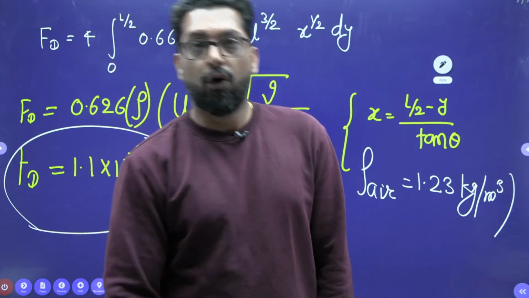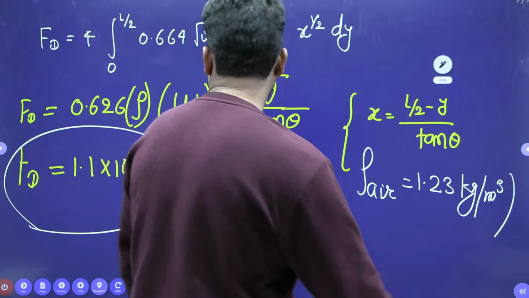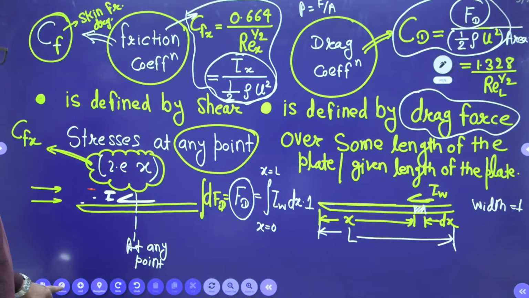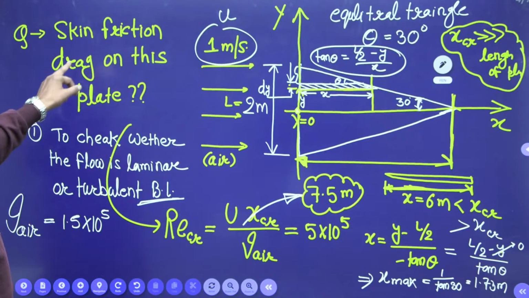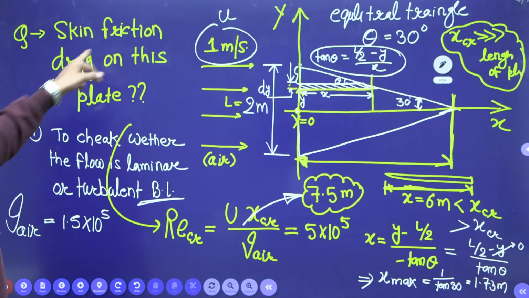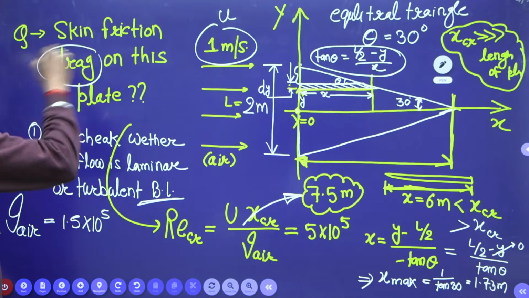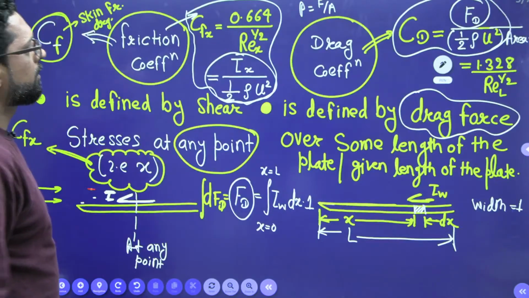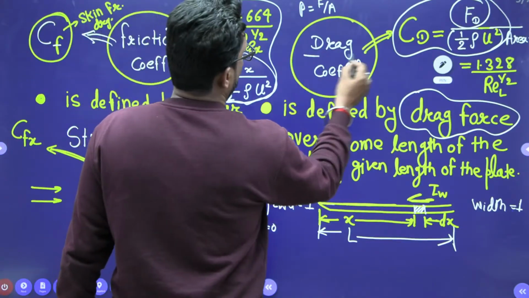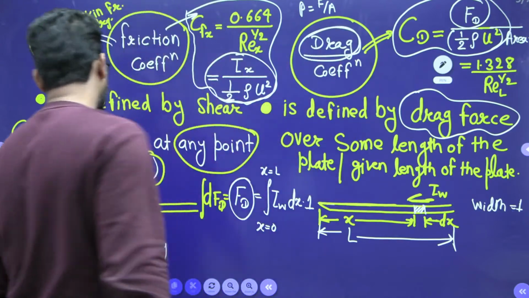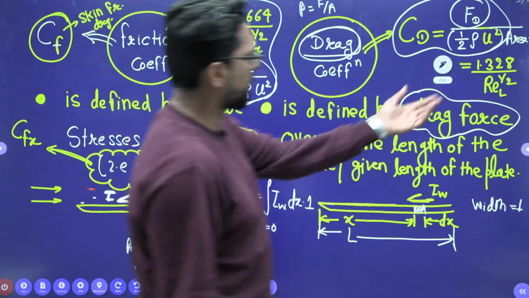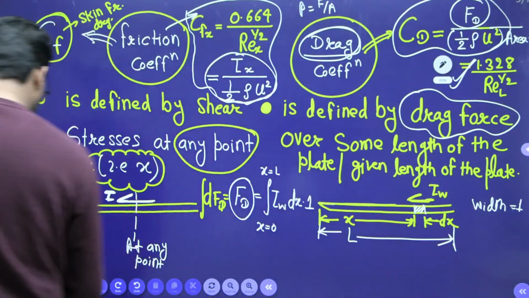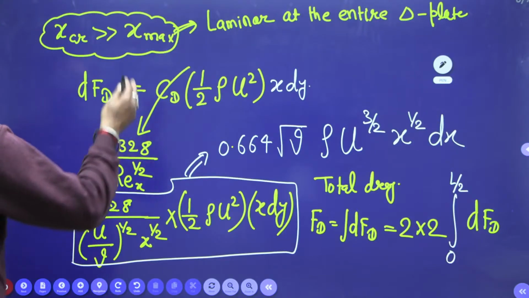Okay. So I hope this is a very good question. All the concepts, all the formulas are here. So what is the skin friction? Skin friction drag over the plate. What is the drag? Okay. So this is your drag. This is not this one. So you have to find this value. From this value, you have to find all the things. Okay. This is okay, no problem. So this is the nature.